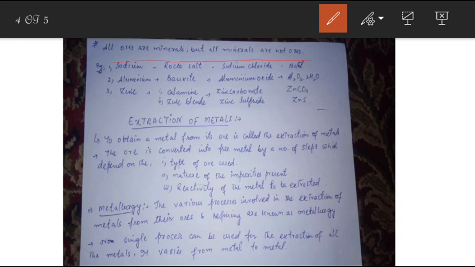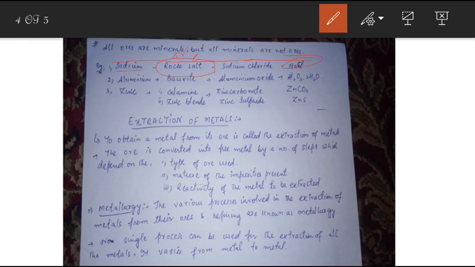So here are some examples of which metals are present in the Earth's crust. First one is sodium. Its ore is rock salt. Sodium chloride is its chemical name, and NaCl is its formula. It means the name of sodium chloride in terms of its ore is rock salt.